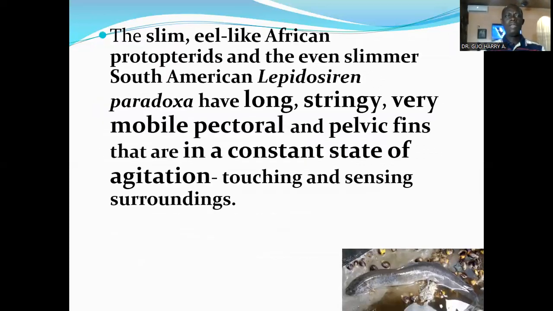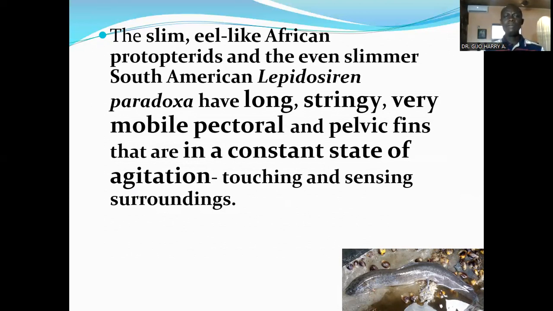Now look at the distinctive features of this order Rhipidistia. The slim eel-like African Protopterus and the even slimmer South American Lepidosiren paradoxa have long, slender, very mobile pectoral and pelvic fins that are in a constant state of agitation, touching and sensing surroundings.